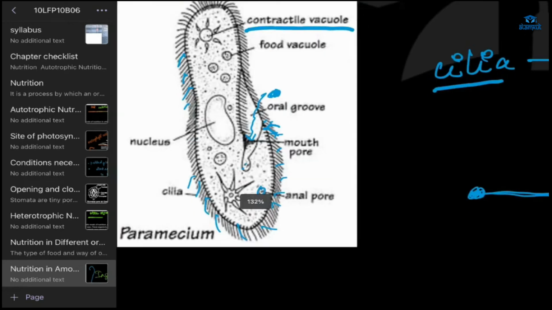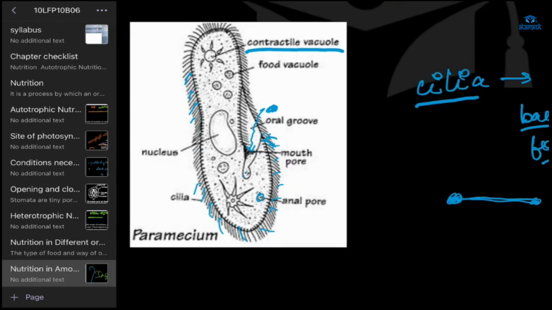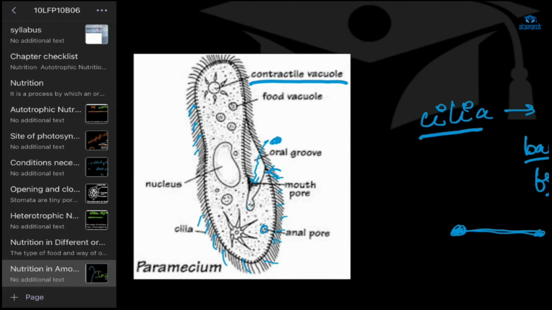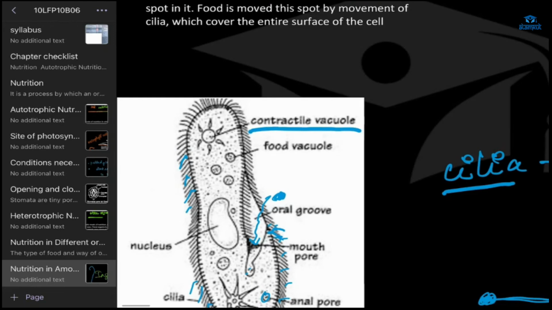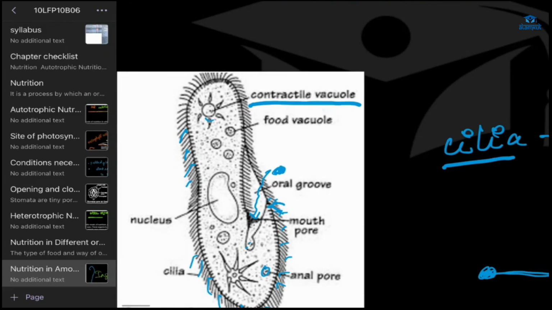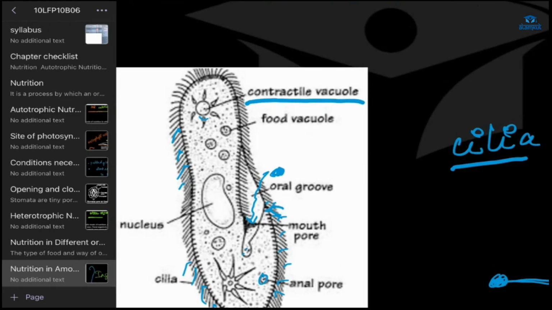This thing lives inside the water. This is a paramecium and an amoeba. The contractile vacuole is present in both the amoeba and the paramecium. What it does is control the water. Suppose inside a cell there is more water, it will pump out the water. This is the work of the contractile vacuole.